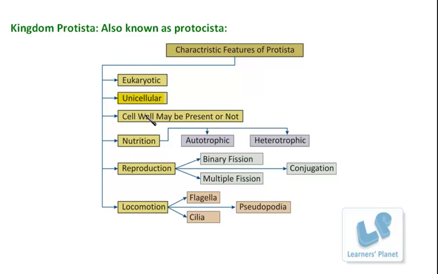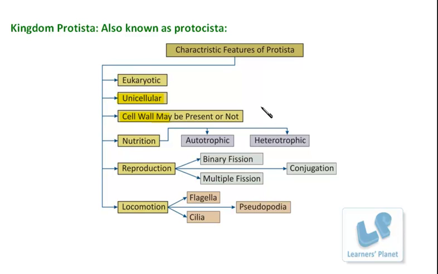And besides this, the cell wall, again, it may be present or it may be absent. Till here you can compare this group with the Monera. In the Monera you had seen similar features. You remember? Monera are also unicellular and they also may have the cell wall or they may not have the cell wall.